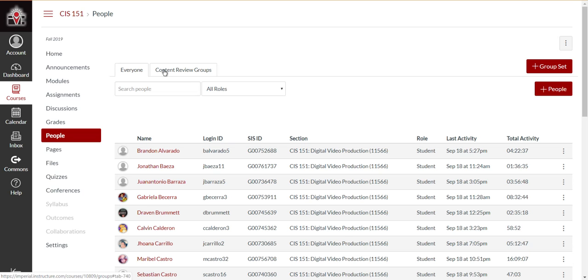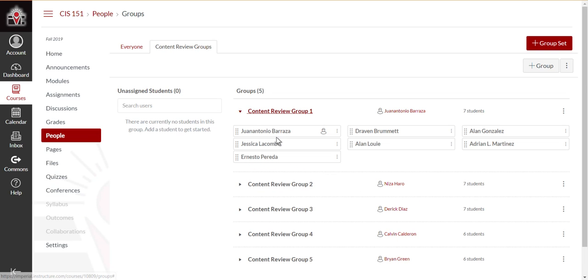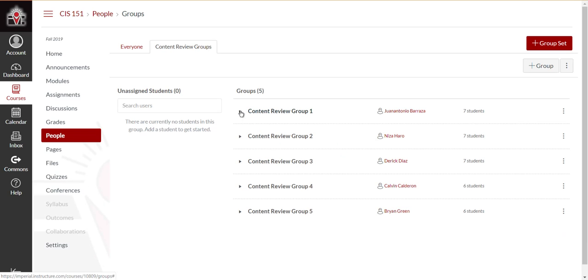But to find your group, go to the content review groups tab, and you'll see group 1, group 2, and so on. Here are the group leaders, and here's how many people are in each group. You can click to expand it and see who's in group 1, and do the same for each group to see which group you're in.